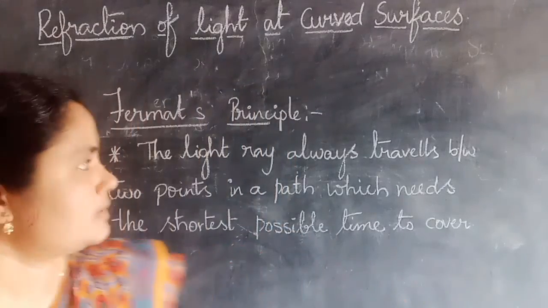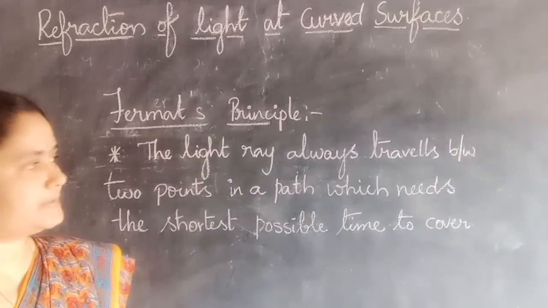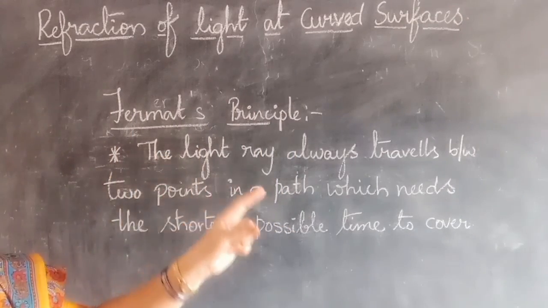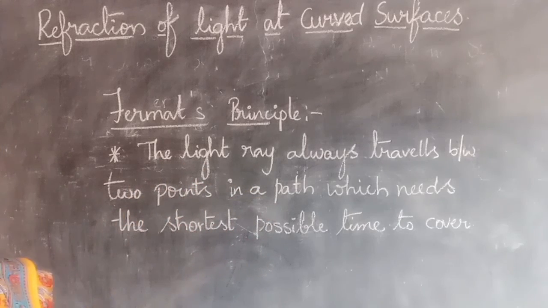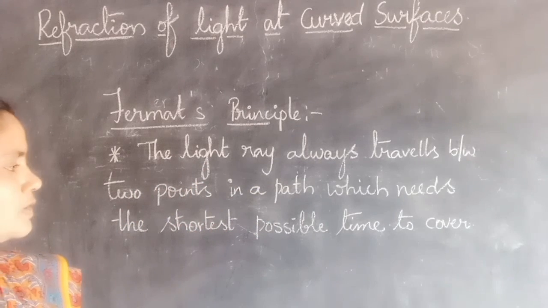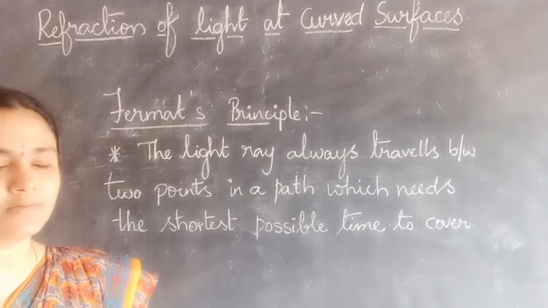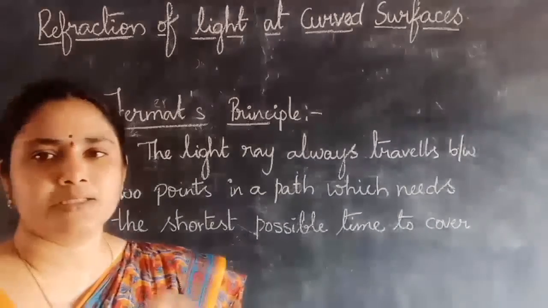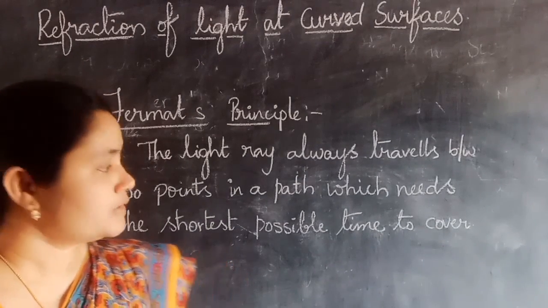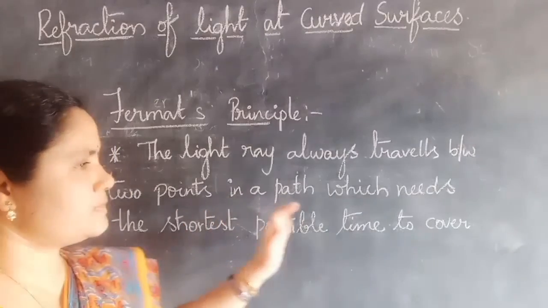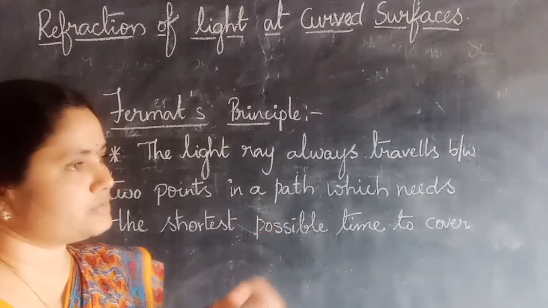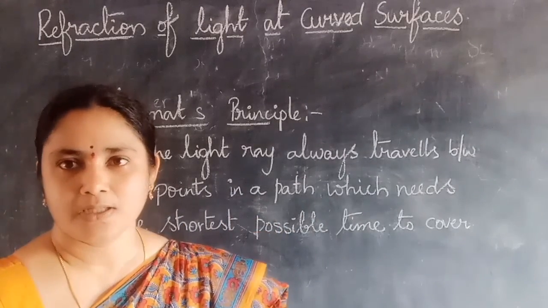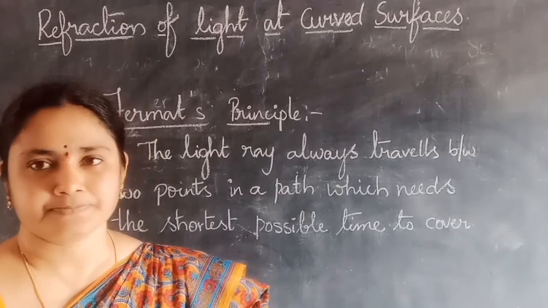Before that, according to Fermat's principle, the light ray always travels between 2 points in a path which needs the shortest possible time to cover. Light always chooses the shortest distance to reach the other point. During its journey, it has to undergo reflection and refraction.